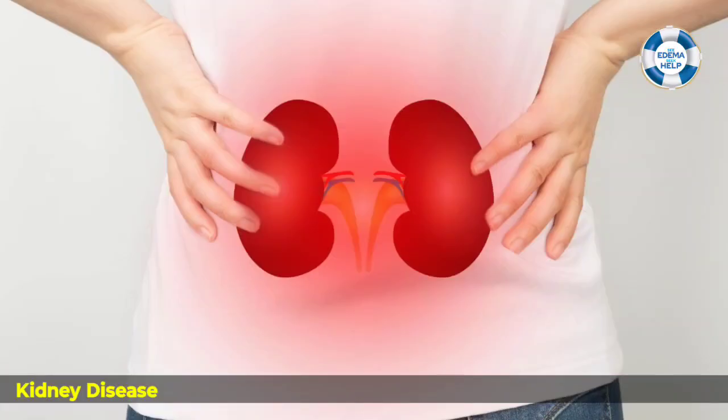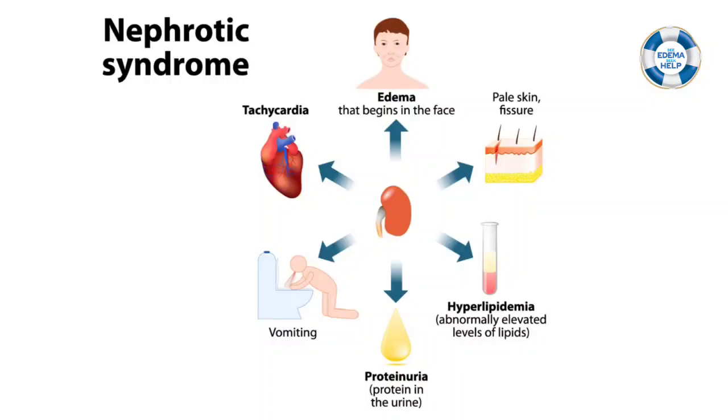Likewise, kidney disease. For example, in the kidney disease called nephrotic syndrome, the kidneys leak proteins into the urine. So more protein goes out of the blood into the urine, and there is protein loss. Once again, blood vessels cannot hold the fluid inside, and it causes edema or swelling of the body.